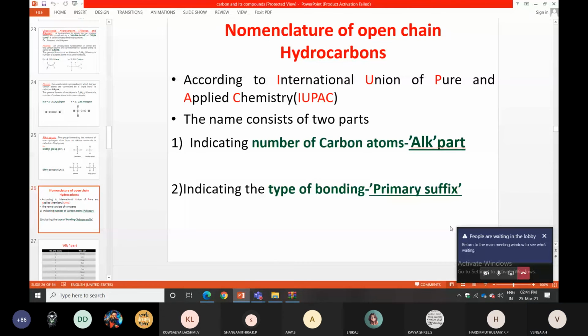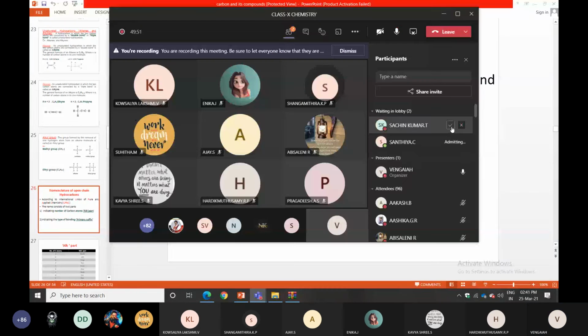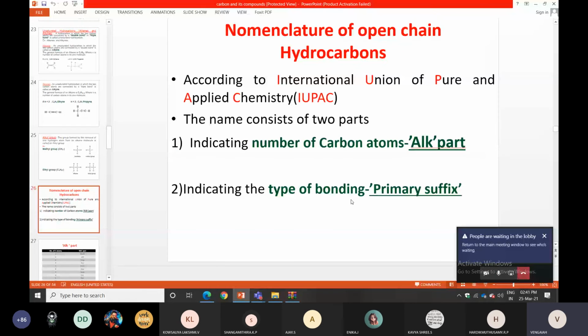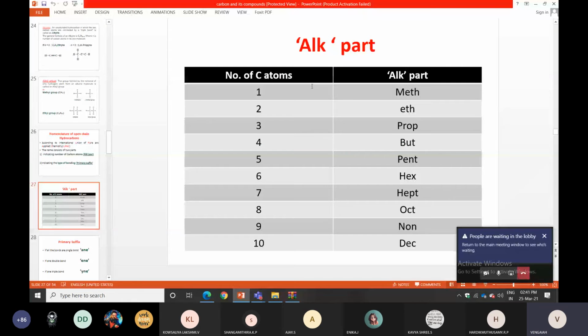So what will be there in the alkyl part? This is the root word, otherwise the longest carbon chain.